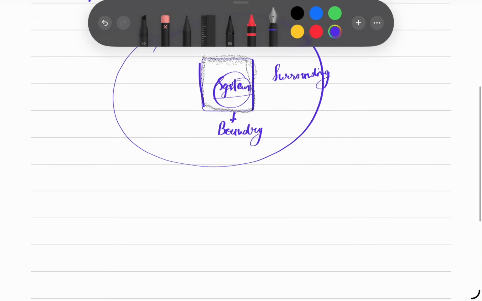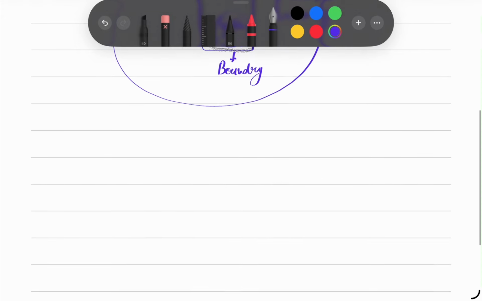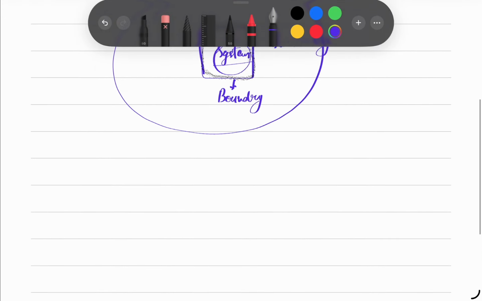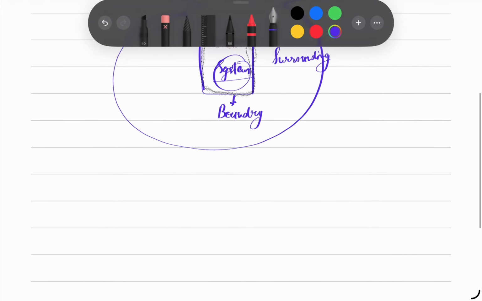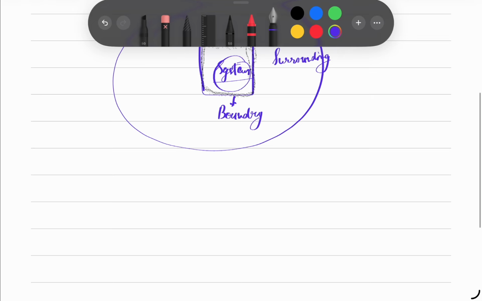So the part of the universe which we selected for the investigation of the process is called the system, and the rest of the universe is called surrounding. And the boundary is a wall that differentiates system and surrounding.